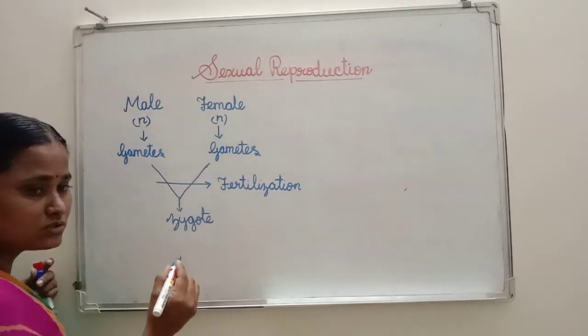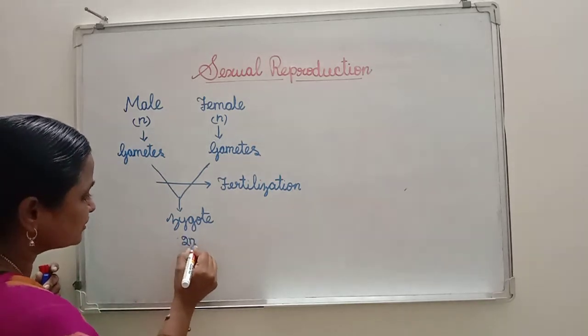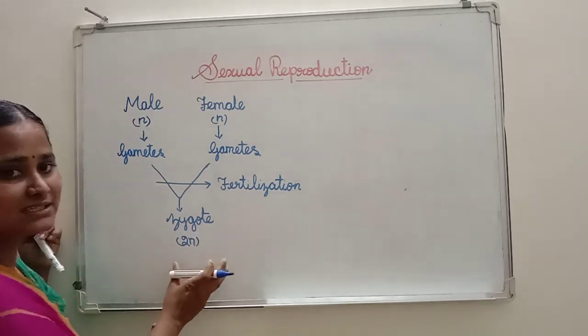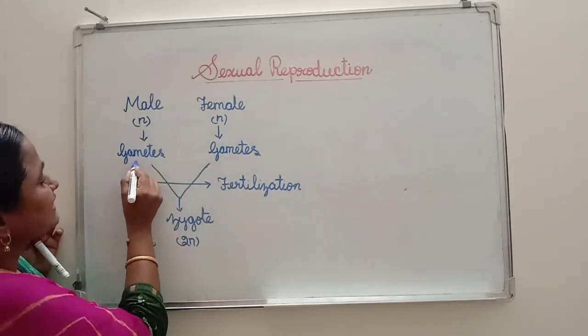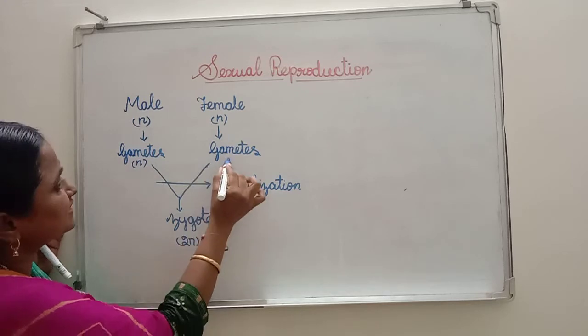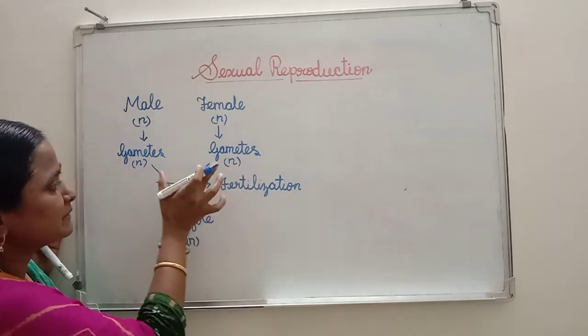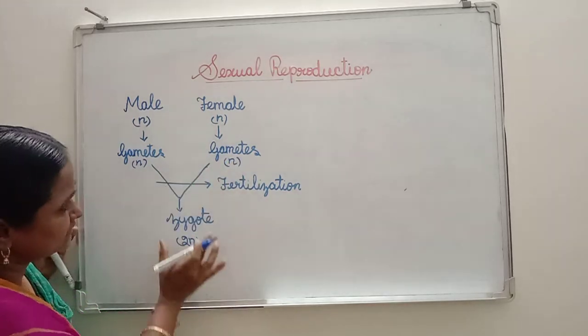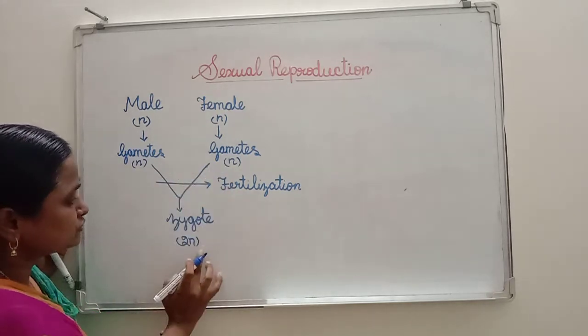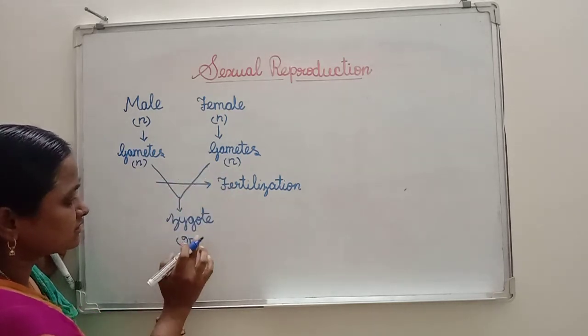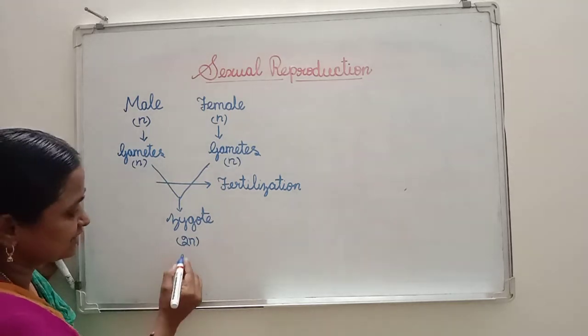This zygote is 2n in condition, that means diploid. But if you see, the gametes are haploid in condition. While fusing together, n plus n gives 2n. That means the zygote is diploid in condition.